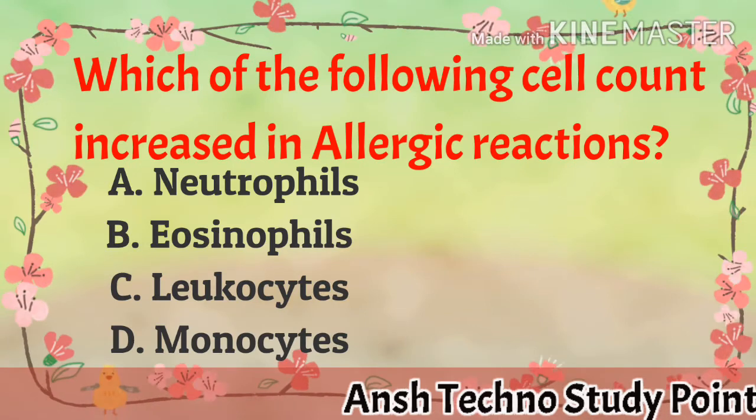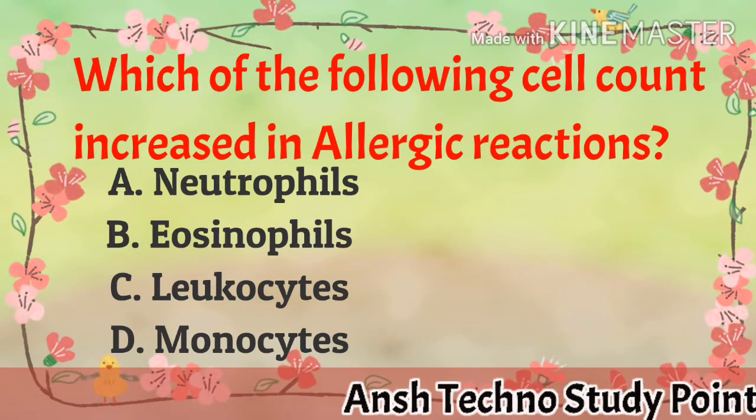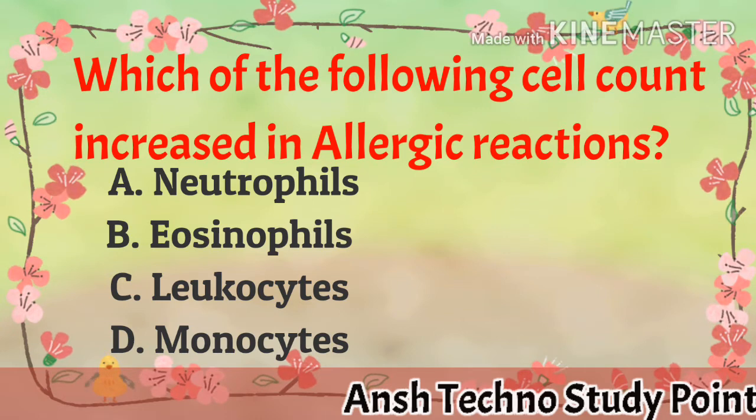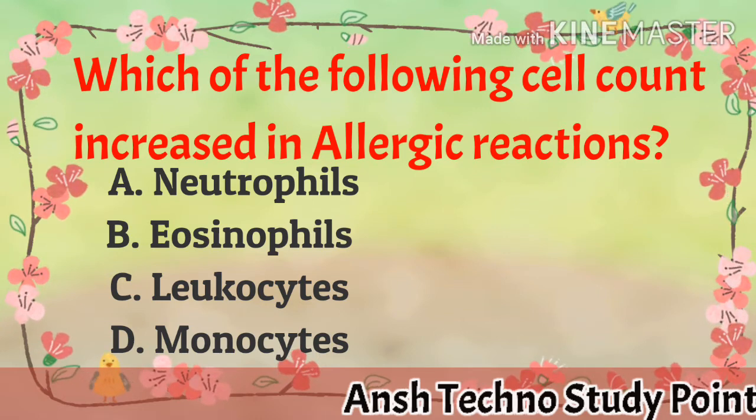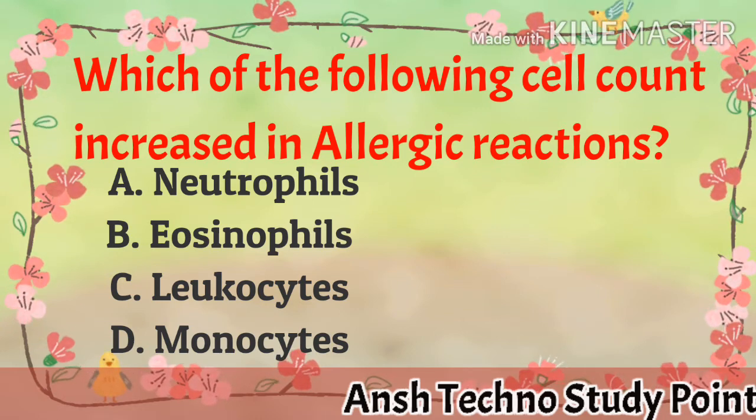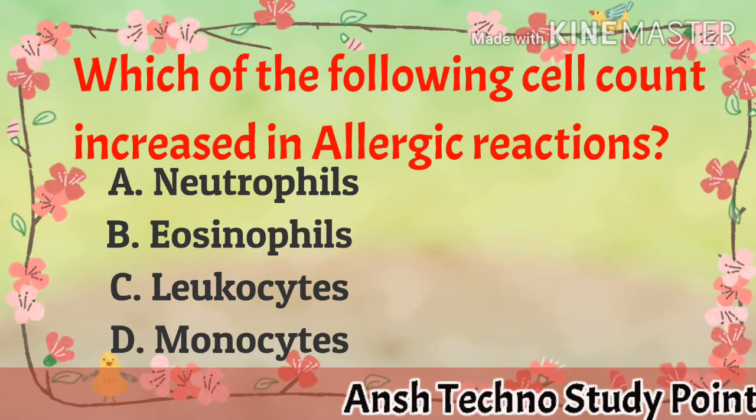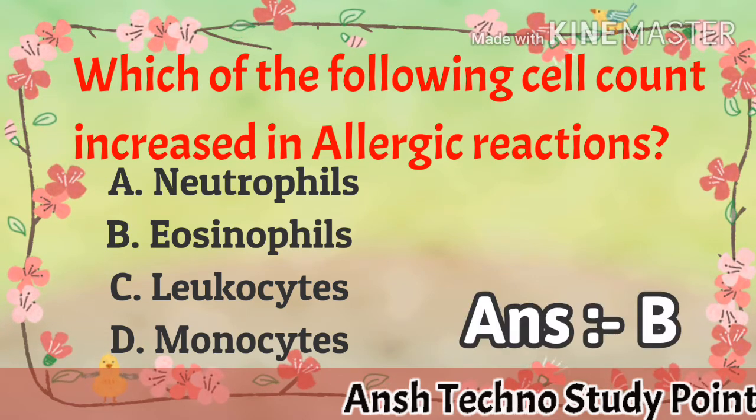Which of the following cell count increase in allergic reaction? A. Neutrophils, B. eosinophil, C. Leukocytes, D. monocytes. Correct answer is B. Eosinophils.